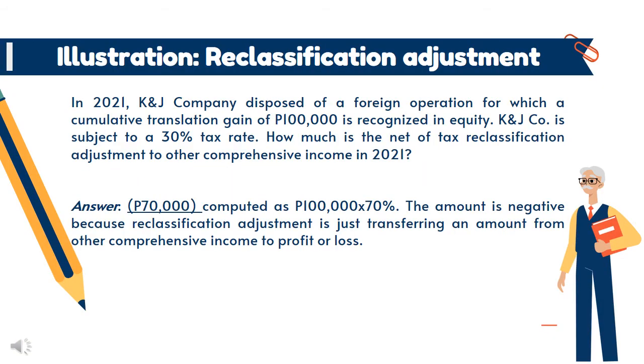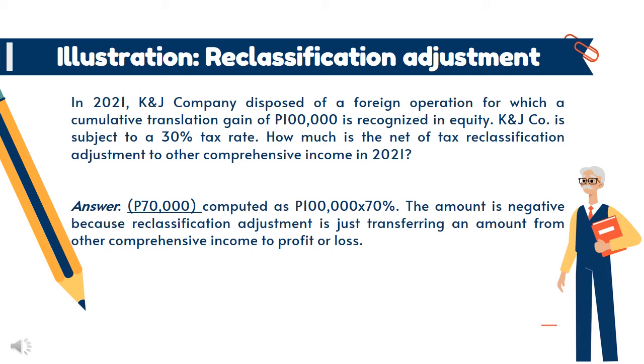To illustrate the reclassification adjustment, here is an example. In 2021, K&J Company disposed of a foreign operation for which a cumulative translation gain of 100,000 pesos was recognized in equity. K&J Company is subject to a 30% tax rate. How much is the net of tax reclassification adjustment to other comprehensive income in 2021? The answer is negative 70,000.